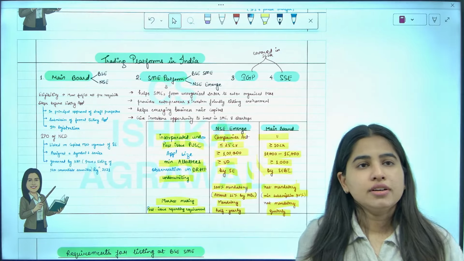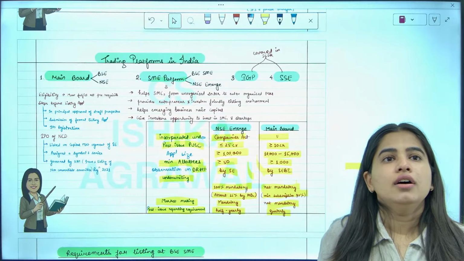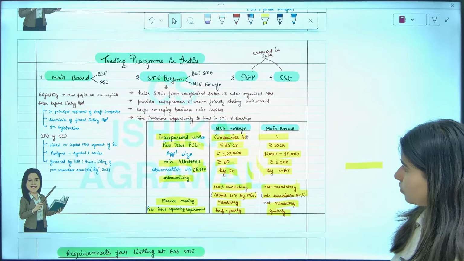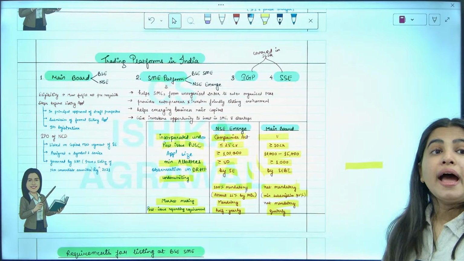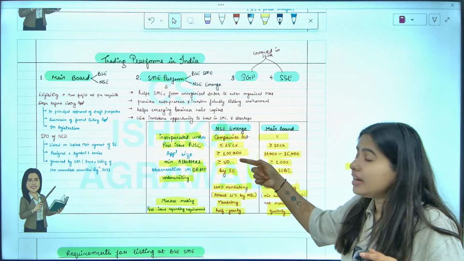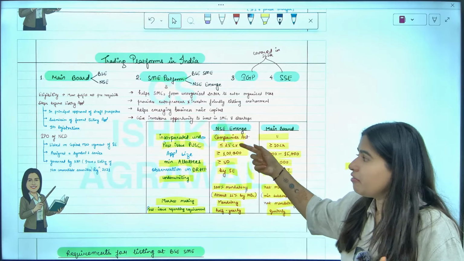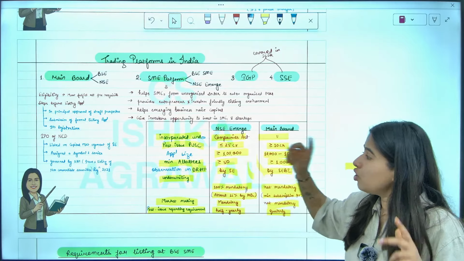Why, ma'am? Shouldn't the application size in the main board be more than SME? No, application size here means per lot application size. Because here fewer people are there, per person they will invest more. So that's the logic basically here.